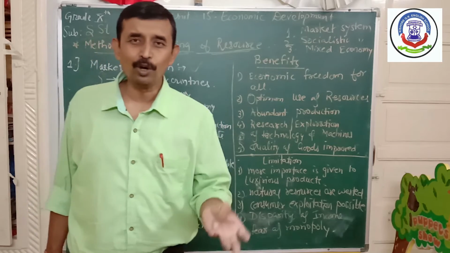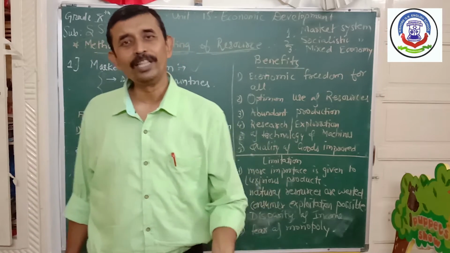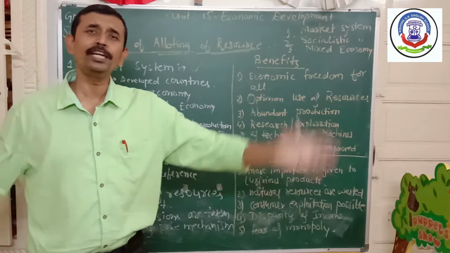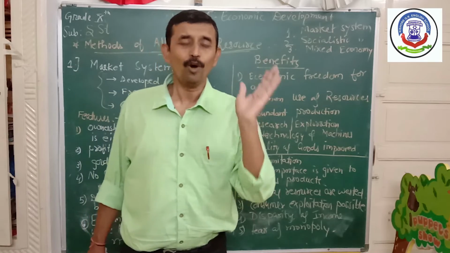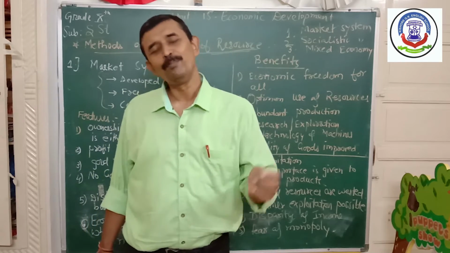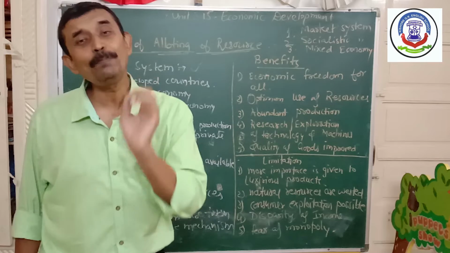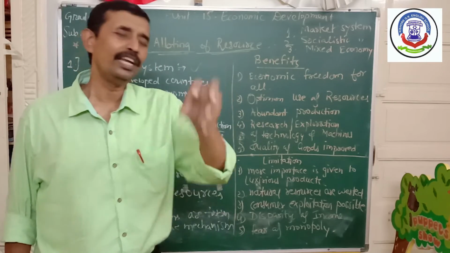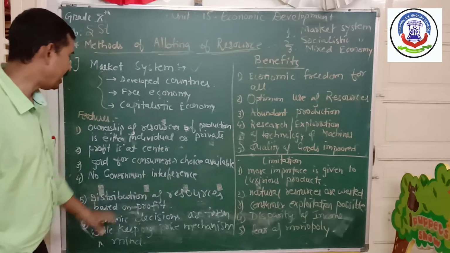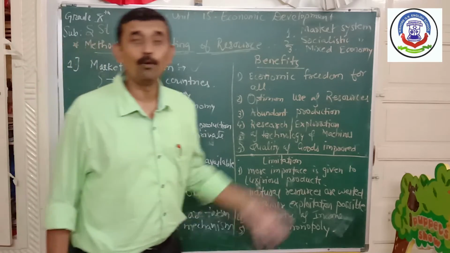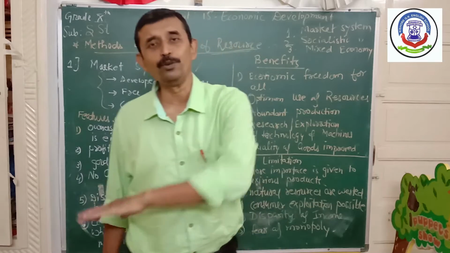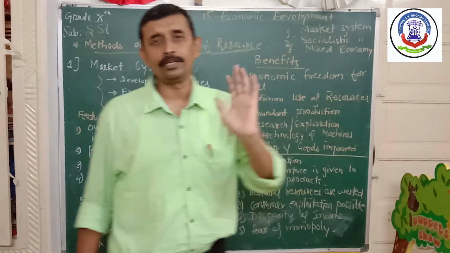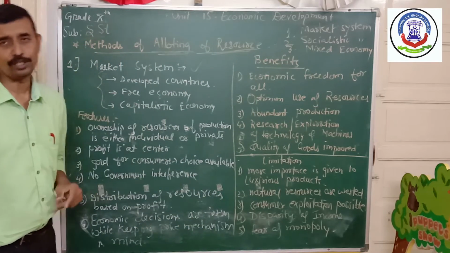Whether it is Amazon, Google, or Facebook, so many world famous companies are there. The giant companies are there in America, but all companies' ownership belongs to private people, the people of America. The government of America does not have any industry of its own. And the government never interferes in what you are manufacturing, at which rate you are selling, which technology you are using. You are free to take decisions about all these things in your industry.